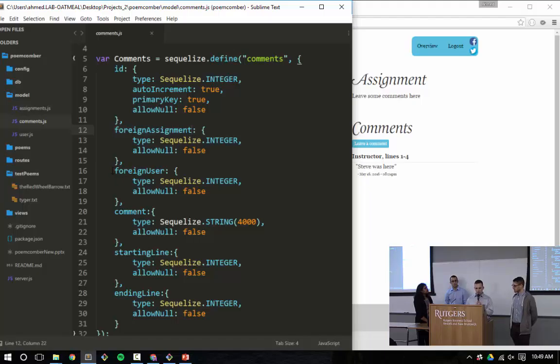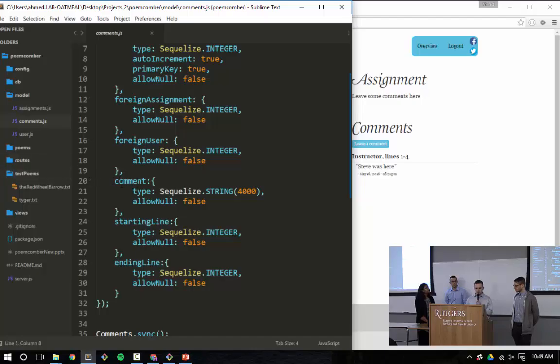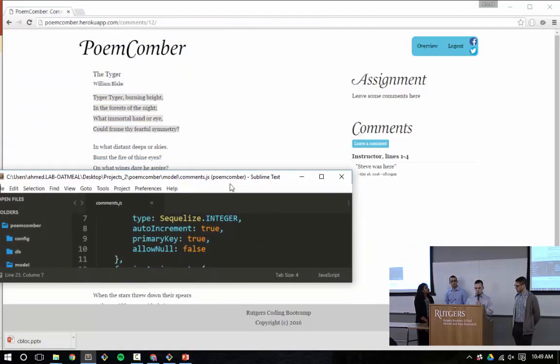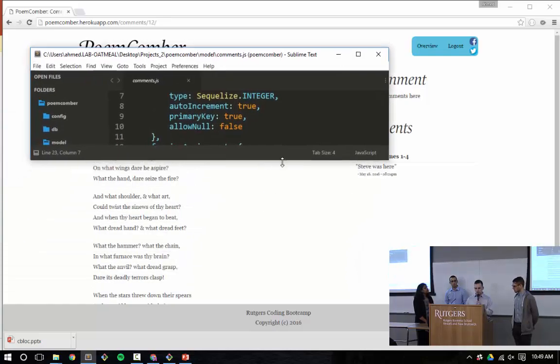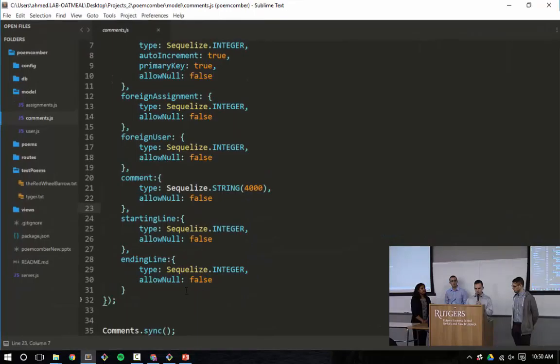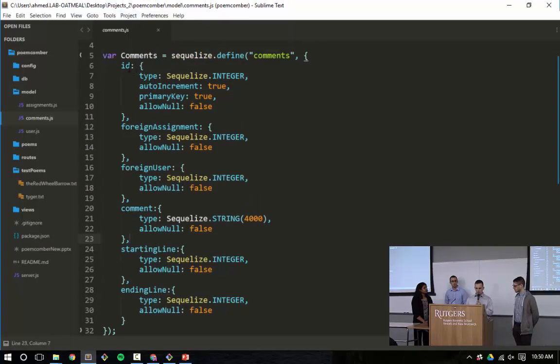Similar to the foreign assignment, foreign user is the user ID of the user who made the comment, and that's important because we make a join between the user table and the comment table. Comment is just the comment itself. Starting line and ending line is important because when we click on any given line of the poem, we take that line number and we search the comments table and find if that line is in range of any comments. And then we also match it up to whether the assignment IDs match up.